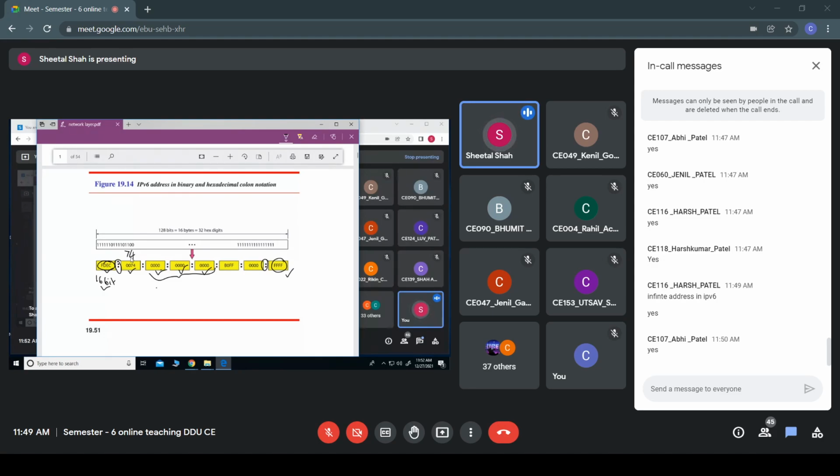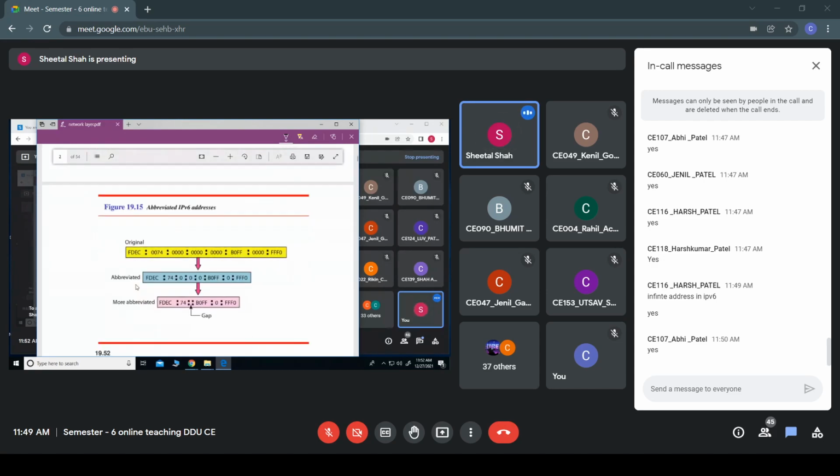If it occurs, then only a double colon should be written, with the part before this written, and the part after this written. So if you have these consecutive zeros, instead of writing like this, it has to be written only as a double colon, and the rest should be written as it is.